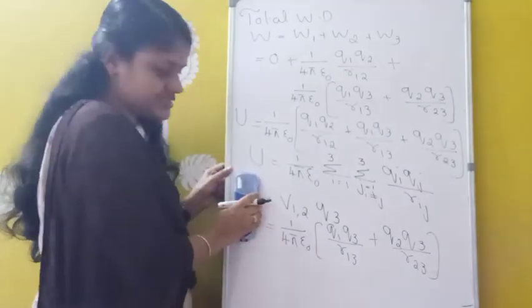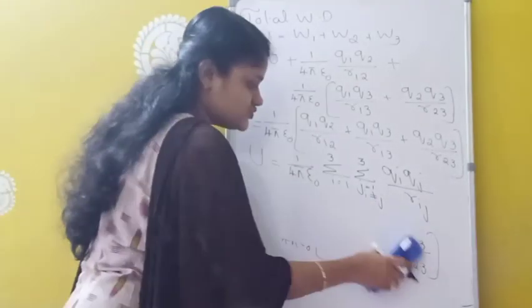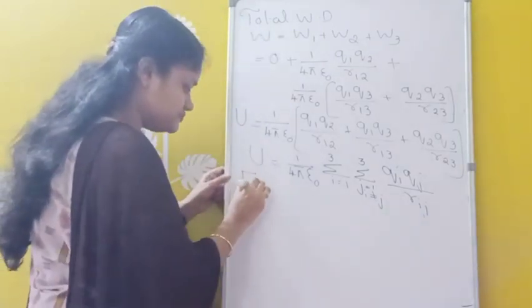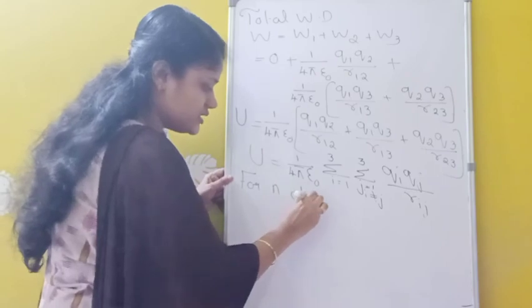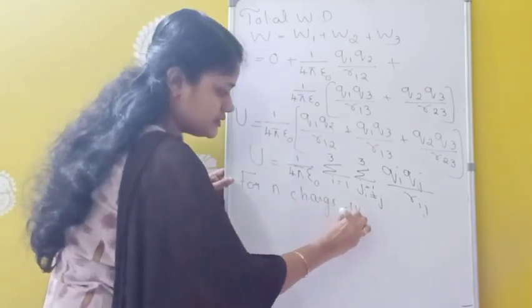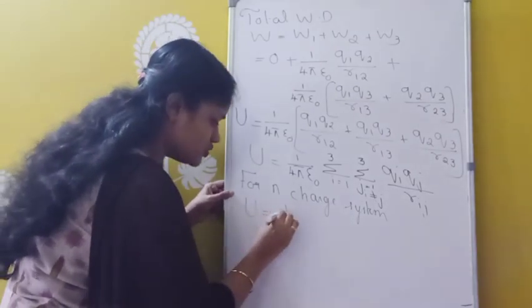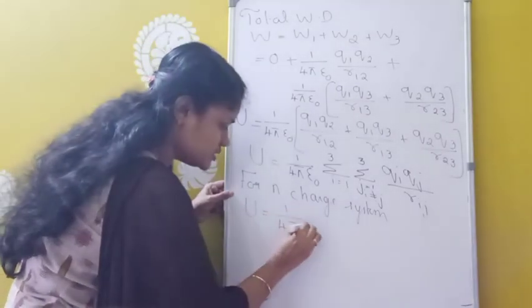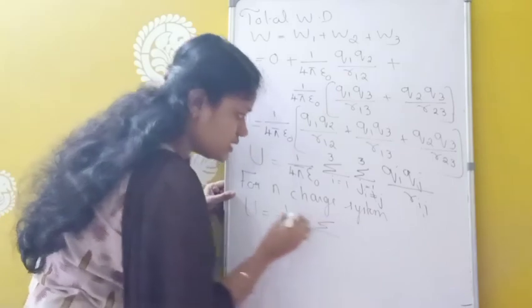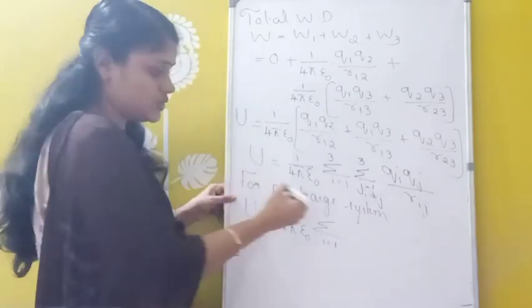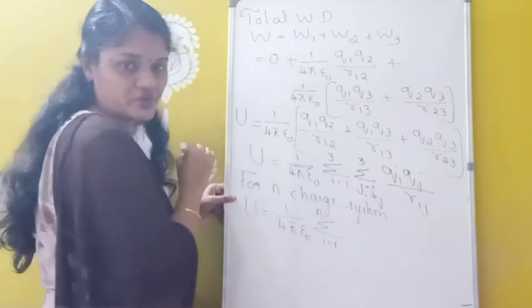Suppose for an n charge system, how can we write? This is for the 3 charge system. For an n charge system, we can write U equals the same thing, 1 by 4 pi epsilon 0 sigma, but here I equals 1 to what is the final value? n charges. So I equals 1 to n.